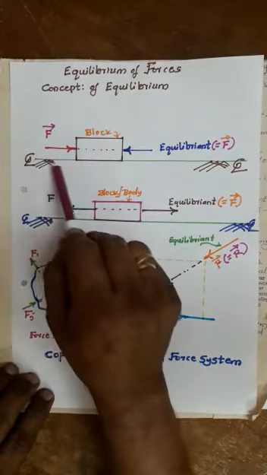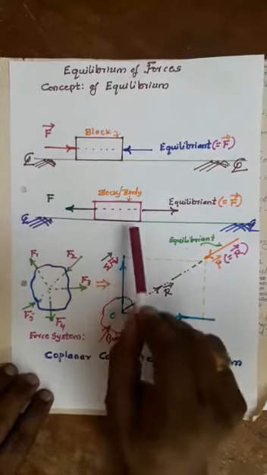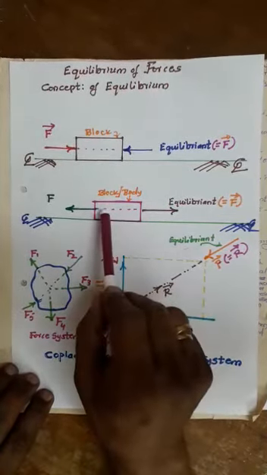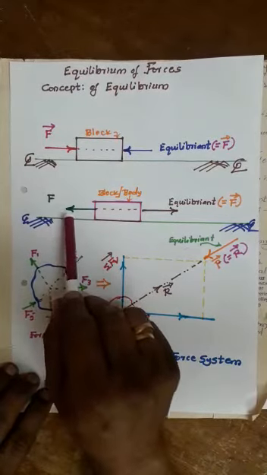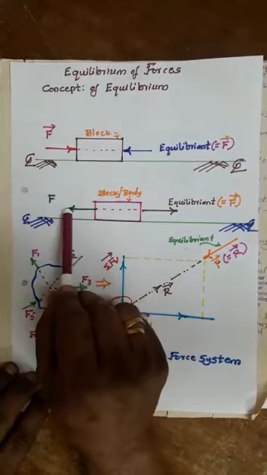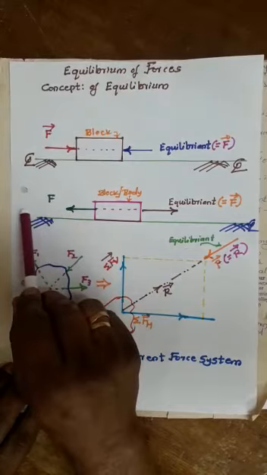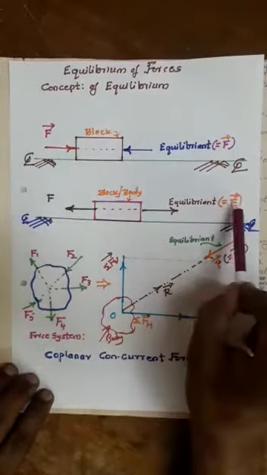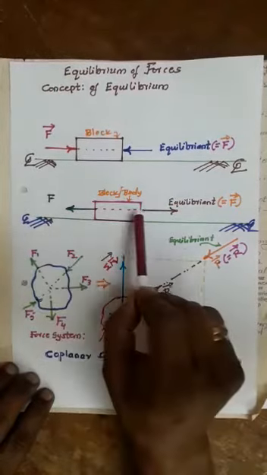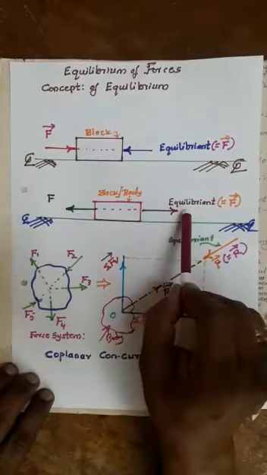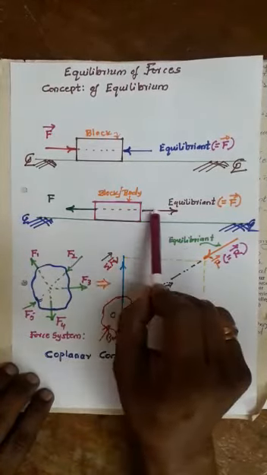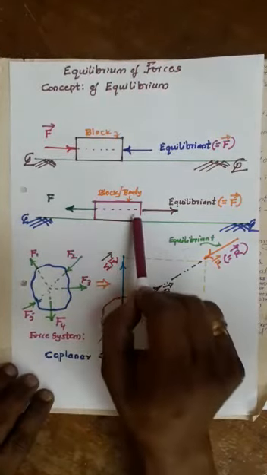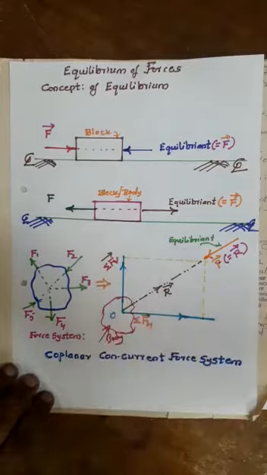Here the force is acting towards the body. In the second case, the force is acting away from the body. What happens? The body will move in the direction of the applied force. If you apply another force equal to the magnitude of the applied force but opposite in direction along the same line of action, the body will come to rest. So this state is called the concept of equilibrium.